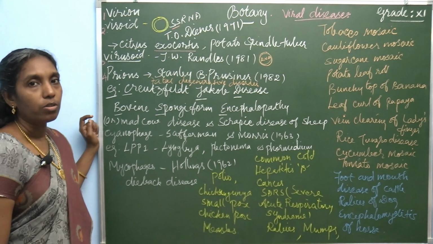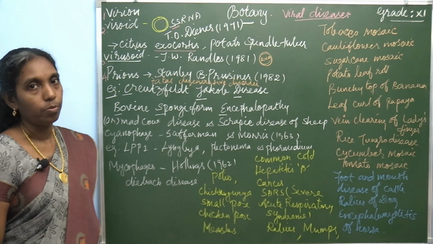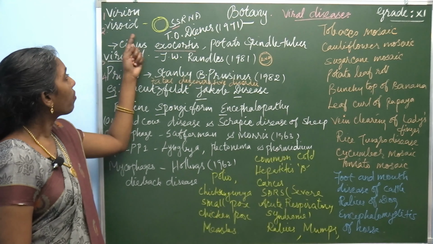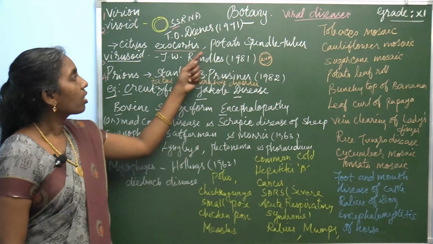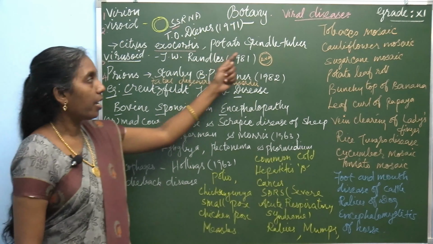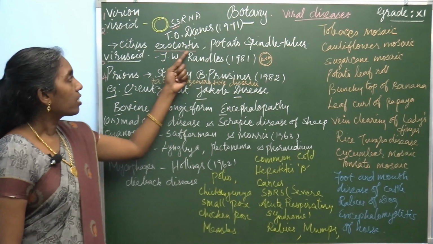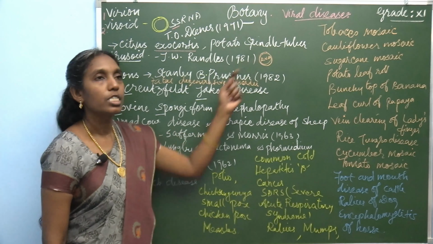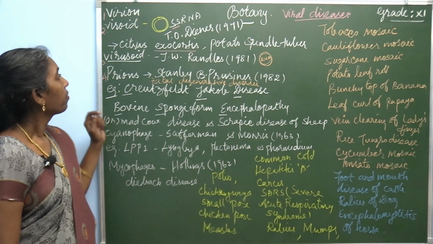Such disease is Citrus exocortis disease. And one more example, potato spindle tuber. So what are the examples caused by viroid? Citrus exocortis and potato spindle tuber. Learn all these names.